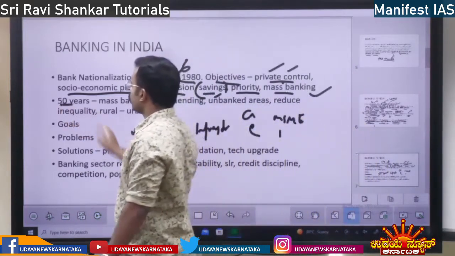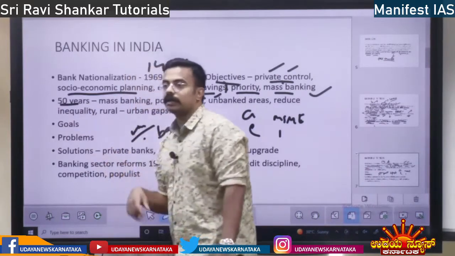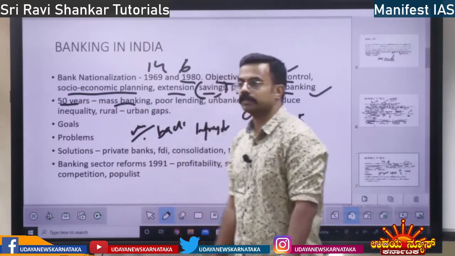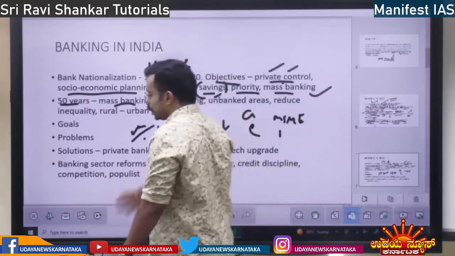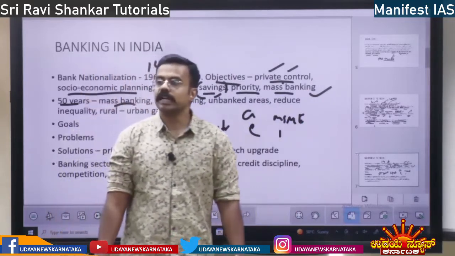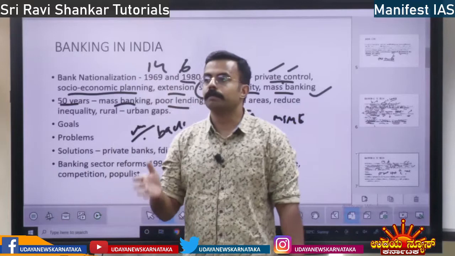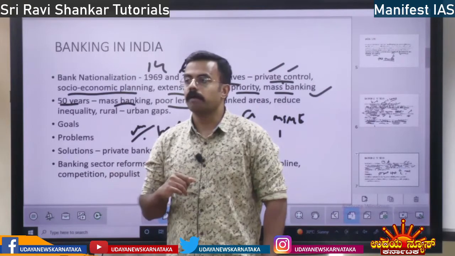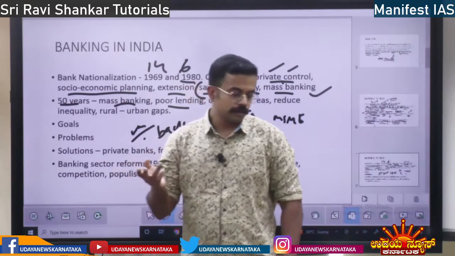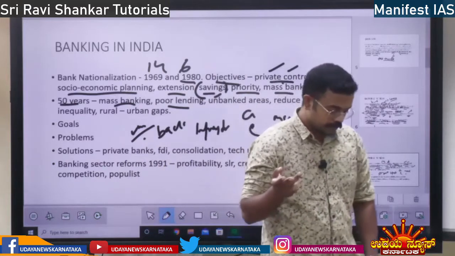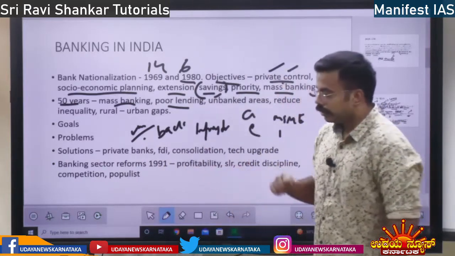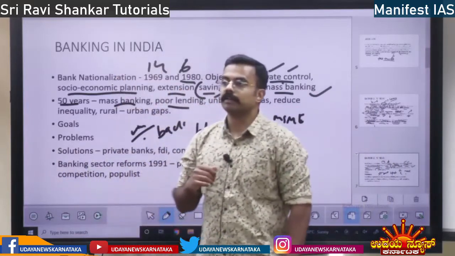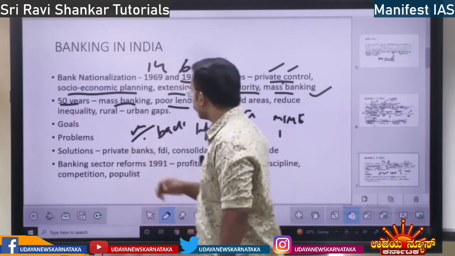Next, 50 years have passed since nationalization. What are the positives? The positives are that mass banking has taken place. Everybody has a bank account today, right? And also, there is lending to poor people. Earlier there was no lending for poor persons. Now money is being given to them. For example, your Stand Up India and also this scheme, PM Swanidhi for street vendors. Money is being given to small vendors under PM Swanidhi. Mudra loans are given. So lending to the poor is taking place.